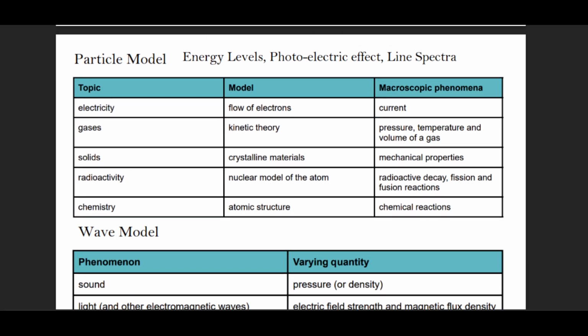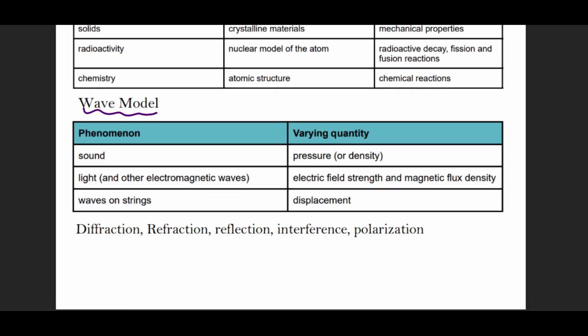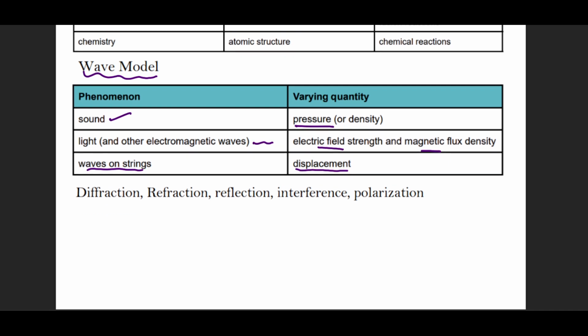So these are the common things that you've already done in physics in terms of wave nature, how radiation behaves like a wave. The common experiments are sound, the pressure changing between rarefaction and compression, and light moving as an electromagnetic radiation, with electric field and magnetic field. I've also shown this animation in A1's video. Then waves on a string, their individual displacement, and common things such as diffraction, refraction, reflection, interference and polarization, which we do in A1 waves.